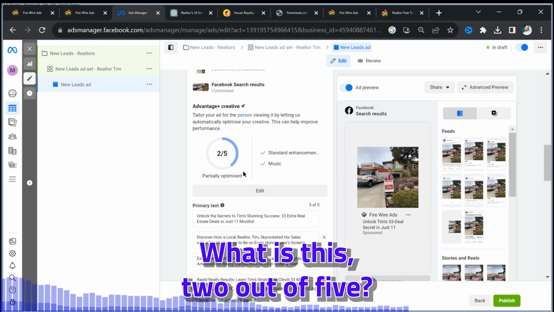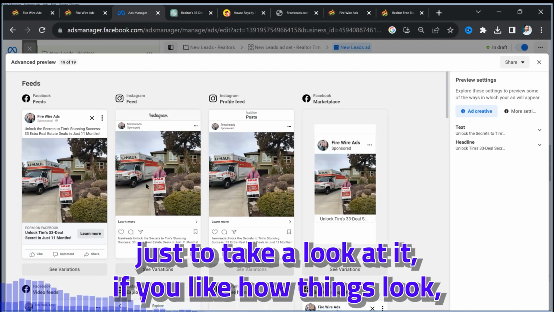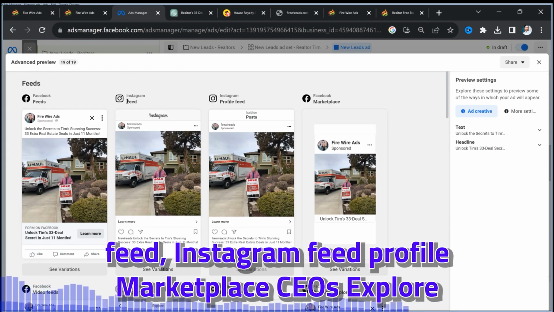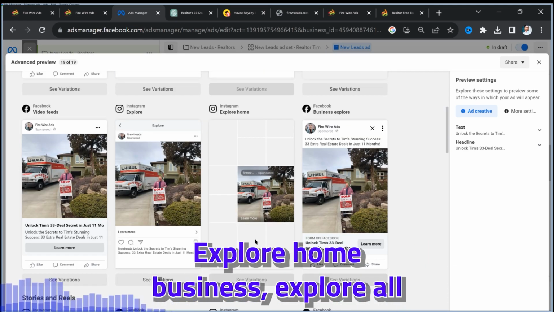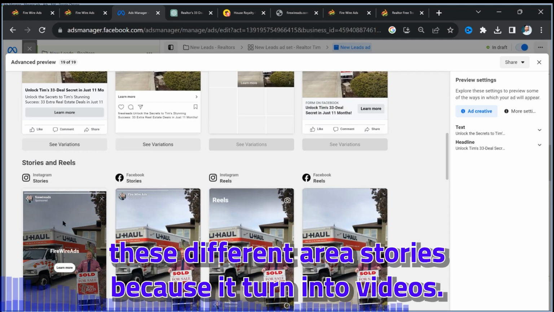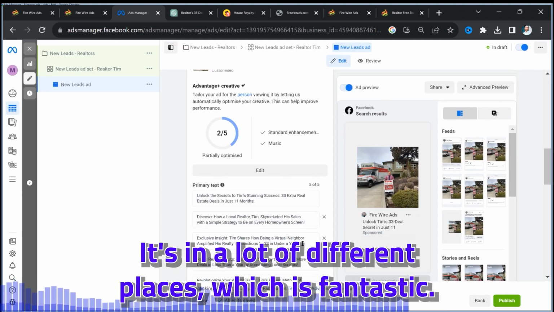What is this? 2 out of 5 partially out. You can do an advanced preview just to take a look at how things look. This is how it's going to look on Facebook feed, Instagram feed, profile, marketplace, videos, explore, home business, explore, all these different areas, stories, because it turned it into videos. So it's in a lot of different places, which is fantastic.